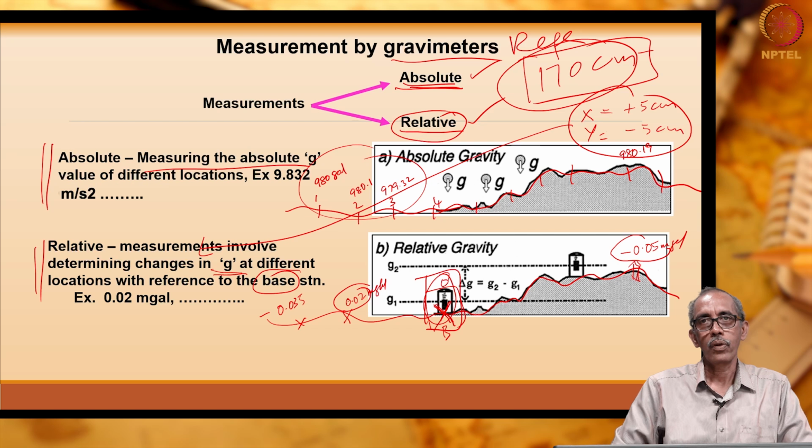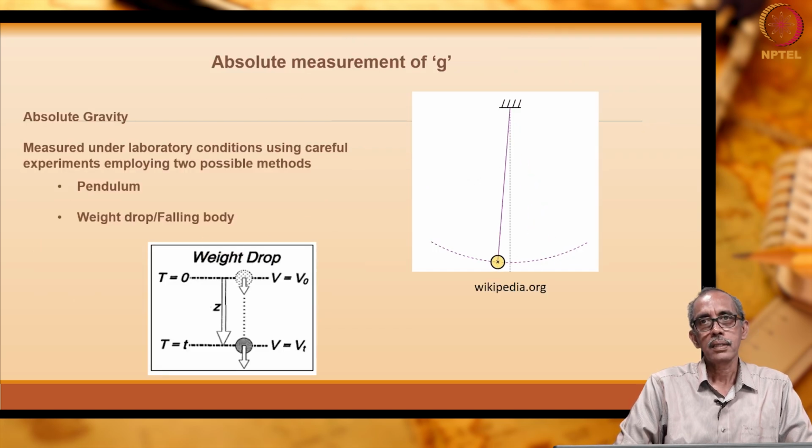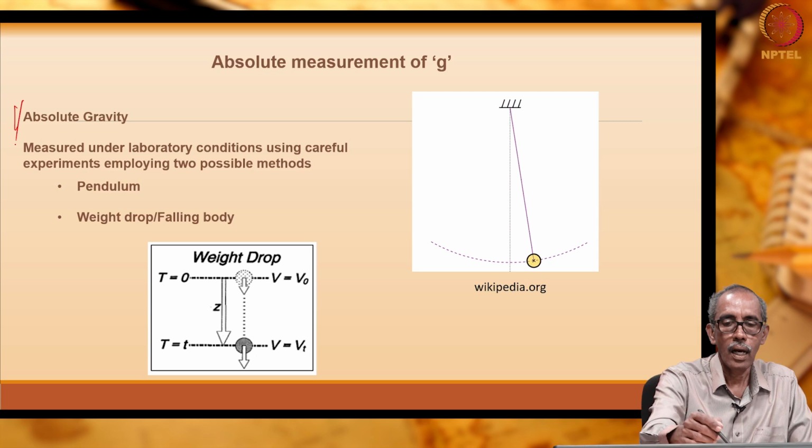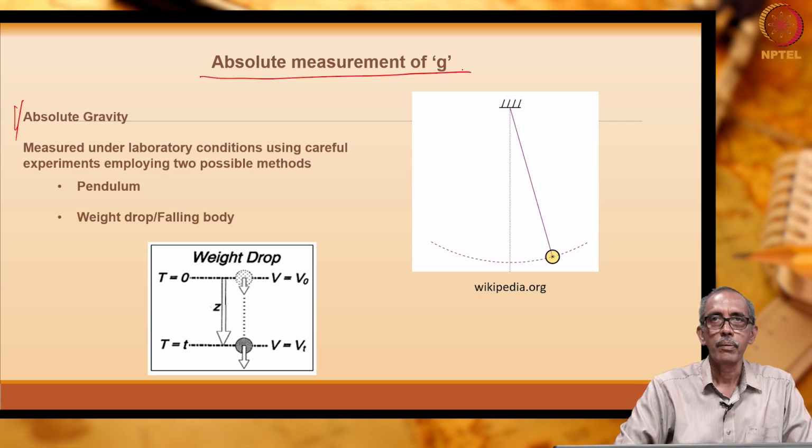Now, let us go into the gravimeters. Gravimeters are designed to measure either absolute or relative. First, let us see how we can make the absolute measurements.